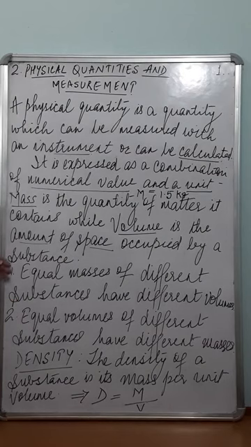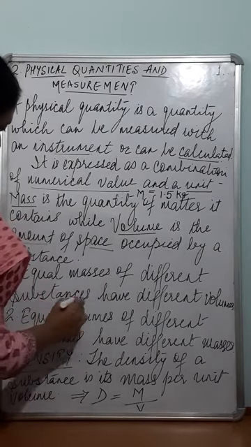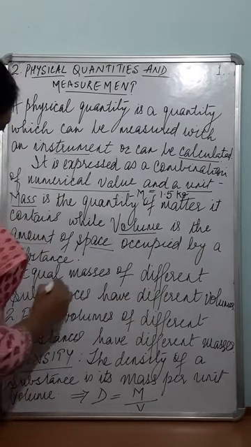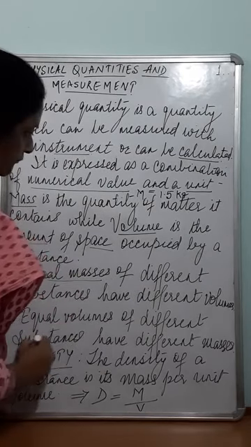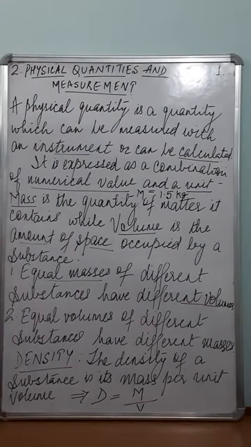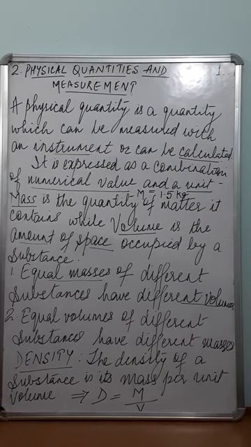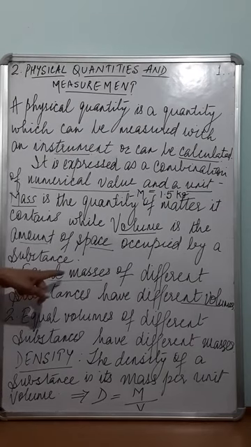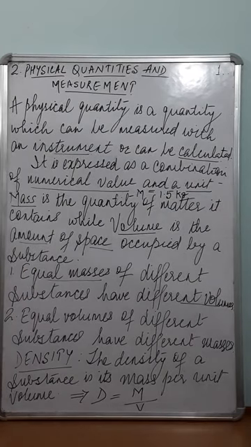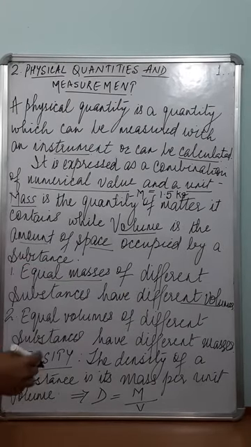Now, some points to note here. Equal masses of different substances have different volumes. If two substances have the same mass, they may have different volumes. Two substances of the same mass, for example, iron and cotton, of 1 kg mass, will they not have different volumes?